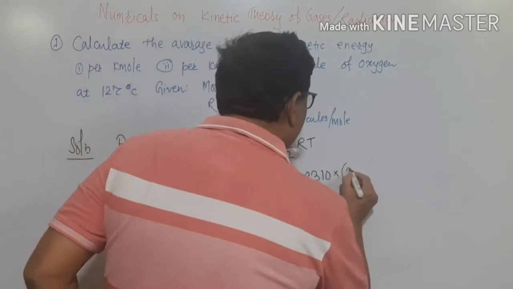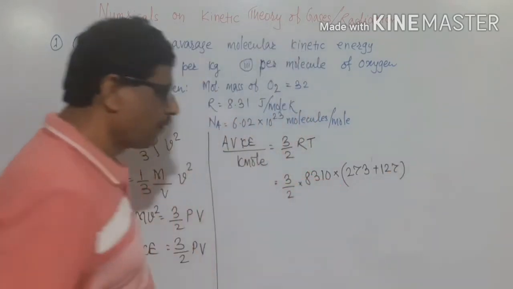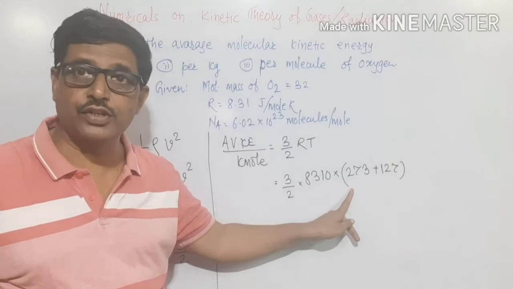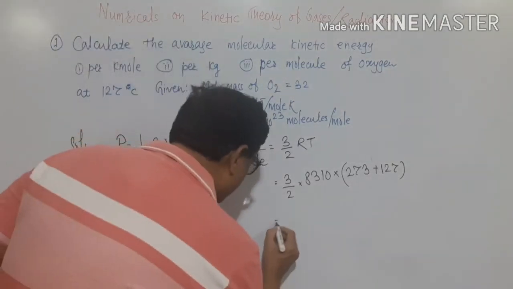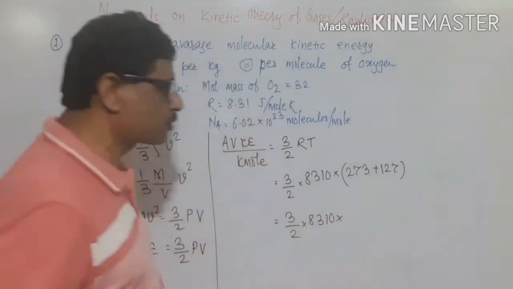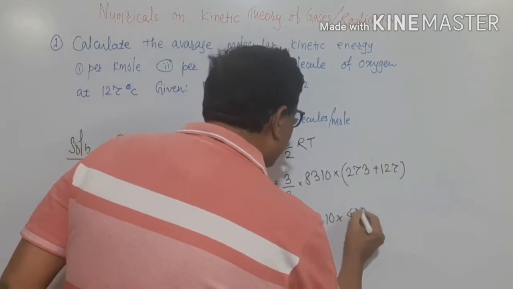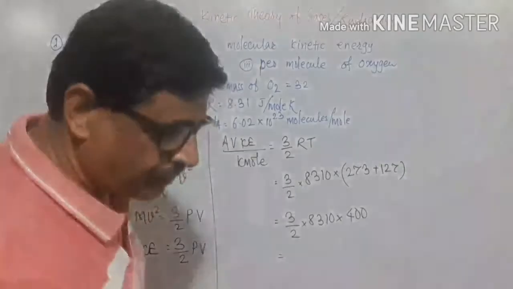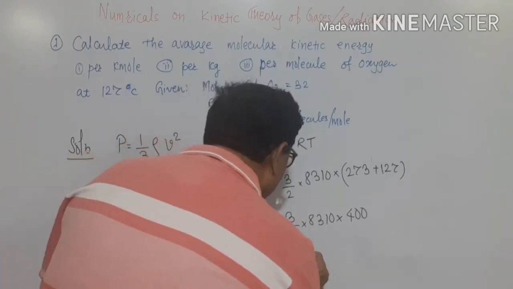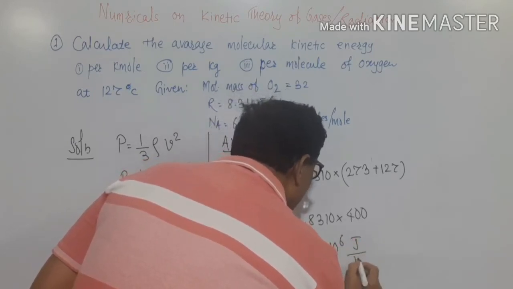I have to convert it into Kelvin, and for that I will write it as 273 plus 127. 127 is the temperature in degrees Celsius, and adding 273 we make it the absolute temperature in Kelvin, and therefore it comes out to be equal to 3 divided by 2 into 8310 into the addition of these two, 73 plus 27, 300 plus 100, it should be equal to 400, and it comes out to be equal to 4.986 into 10 to the power of 6 joule per kilomole.